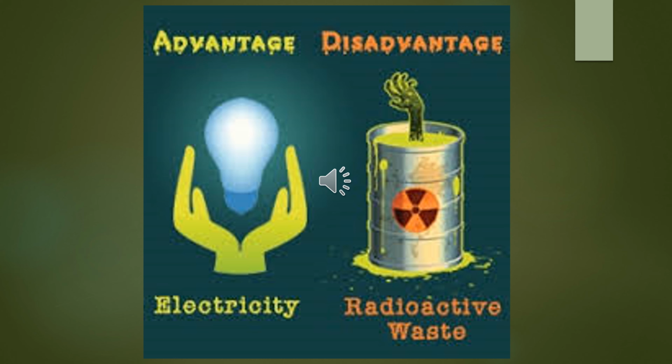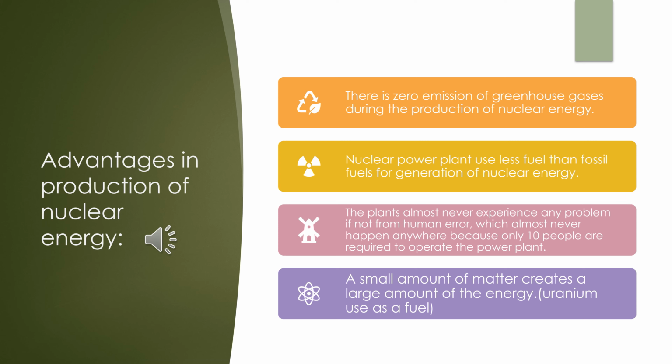Some advantages and disadvantages of nuclear energy. There are some advantages in the production of nuclear energy. The first one is that there is zero emission of greenhouse gases during the production of nuclear energy. Second, nuclear power plants use less fuel than fossil fuels for the generation of energy.